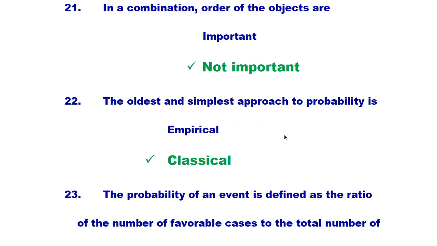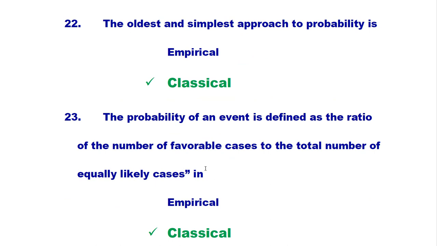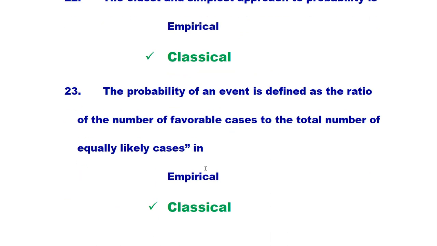The oldest and simplest approach to probability is classical. The classical approach is the oldest approach, and in the classical approach the number of favorable outcomes over the total number of outcomes is called a classical approach. The probability of an event is defined as the ratio of the number of favorable cases to the total number of equally likely cases.